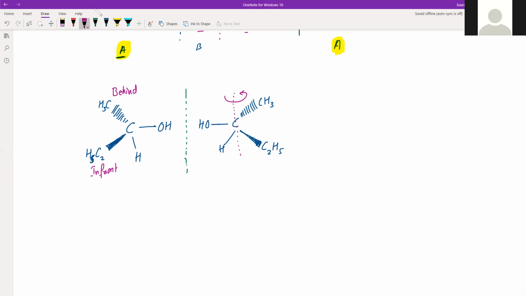And this is behind. But if I'm rotating it by 180 degree, what will happen? The CH3 will go and come to the front, right? So CH3 comes to the front after rotation of 180 degree, and C2H5 will go to the back side.